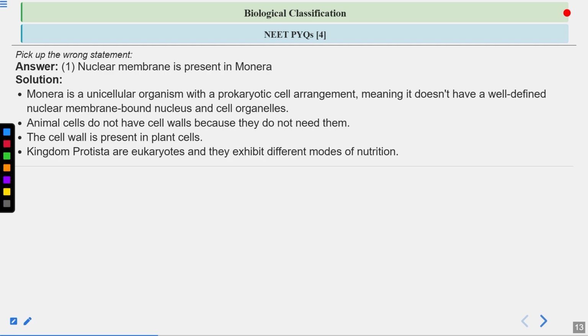Kingdom Protista are unicellular eukaryotes. Within Protista, euglenoids show both autotrophic and heterotrophic modes of nutrition. You must know about Euglena. In the presence of light, they can photosynthesize, which means they are autotrophic. And in the absence of sunlight, they become heterotrophs. So they have both animal-like and plant-like features. This statement is also true.